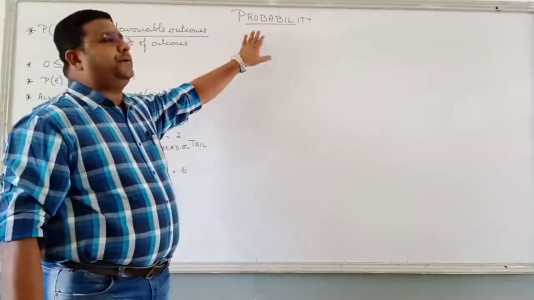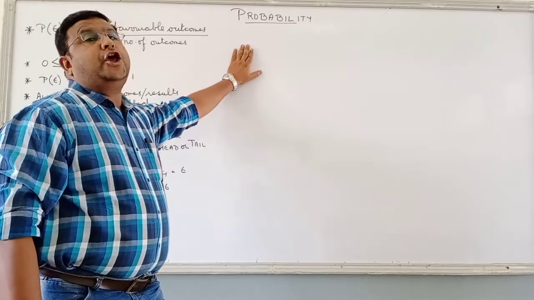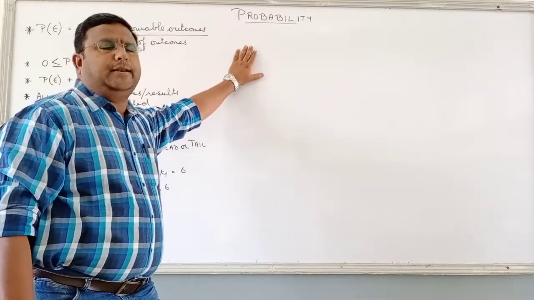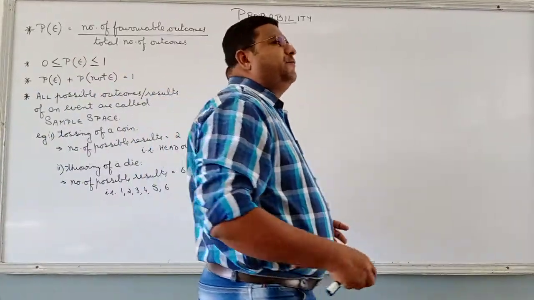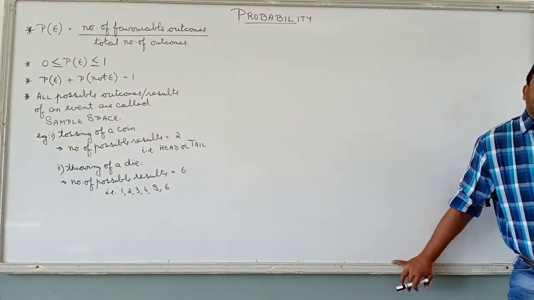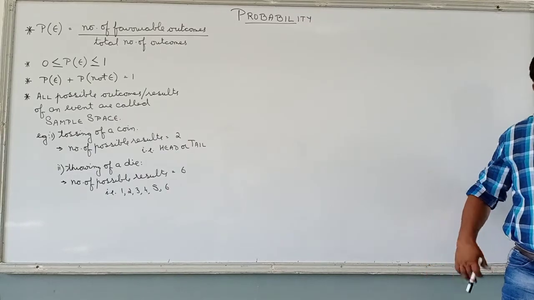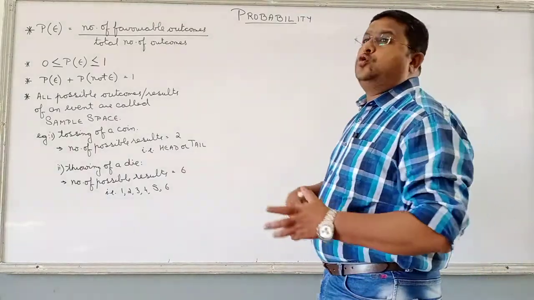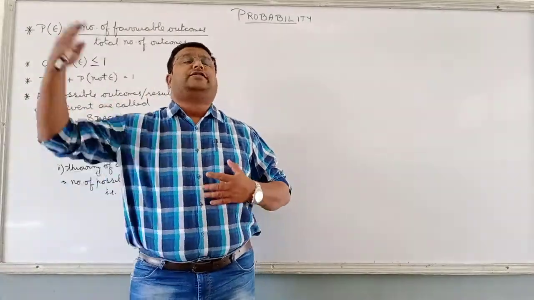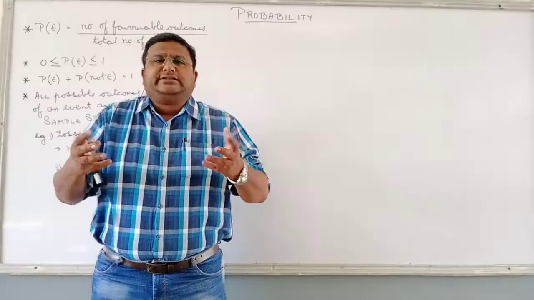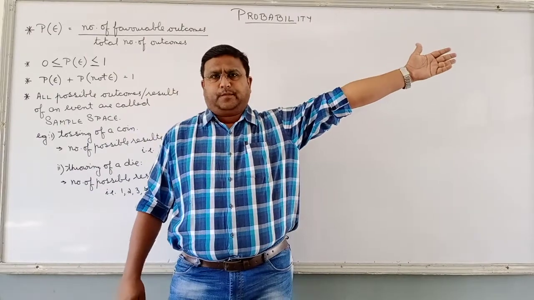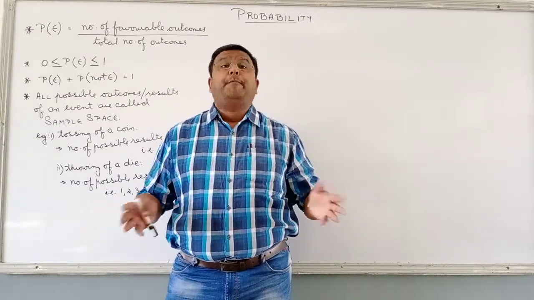Probability, very simple topic but in itself a very huge topic. What does the word probability mean? Probability we use in our daily life. Probability means number of chances. Right? And number of chances can be taken anywhere. We are assuming right now that the school reopens on 15th of October or from 1st of November. That is a chance. We are assuming that it will be raining outside. That is again a chance.